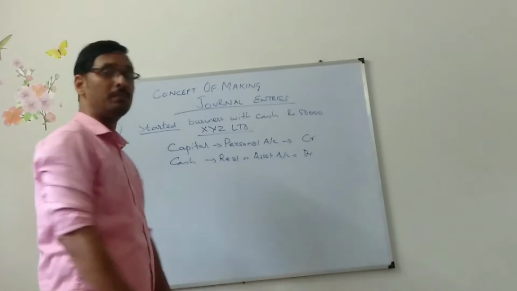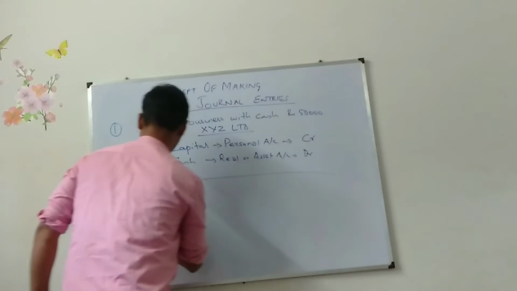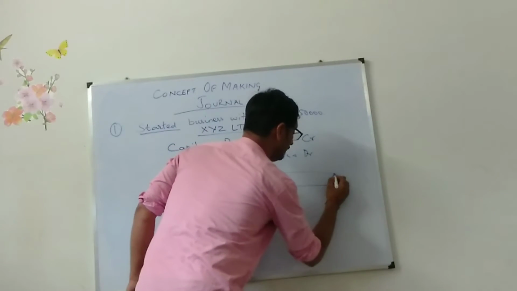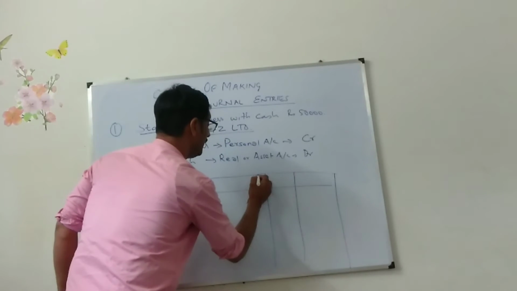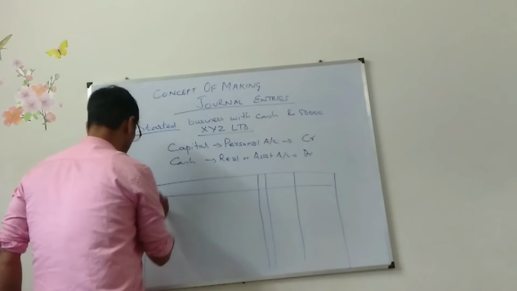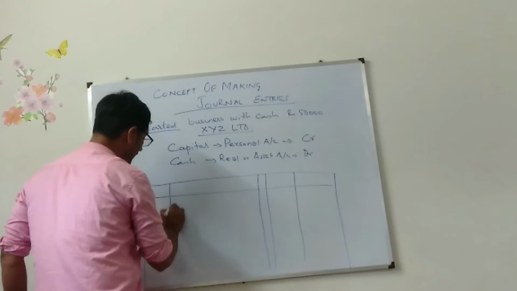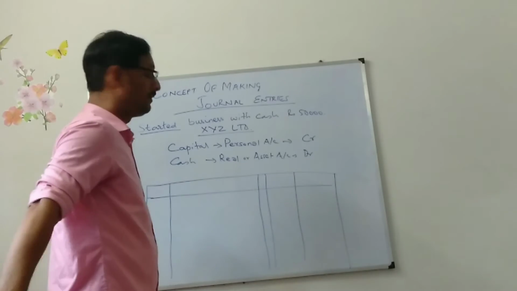So there is a pro forma of journal entry. This is the way you need to write. This is the first and last time I am writing it; after that I will not be writing this pro forma.